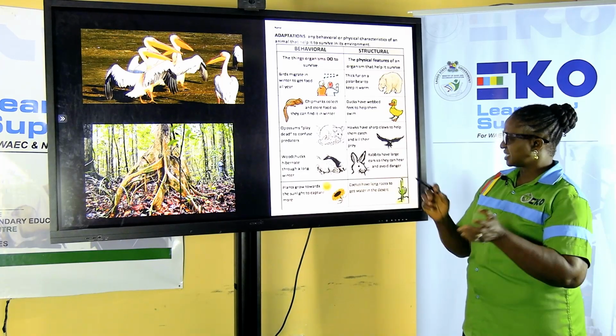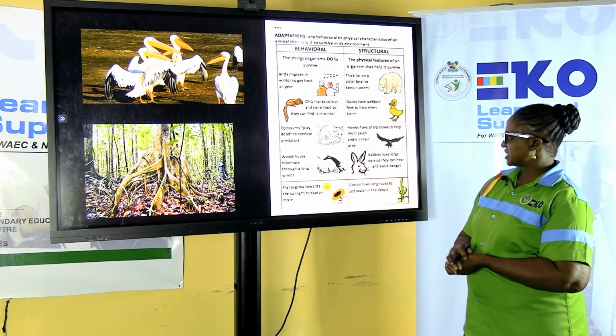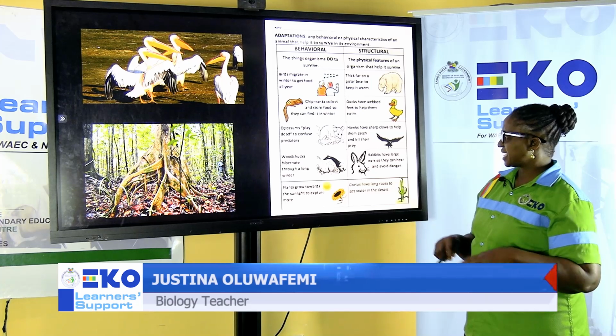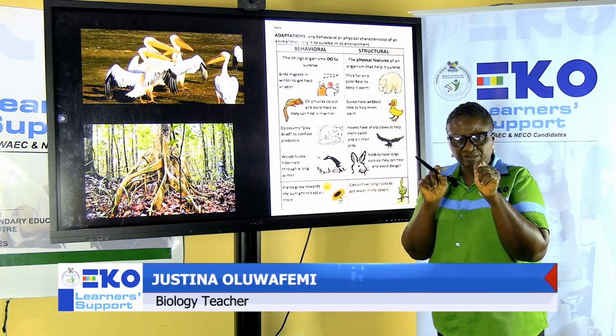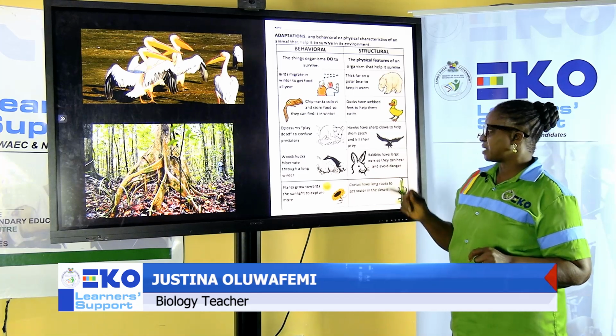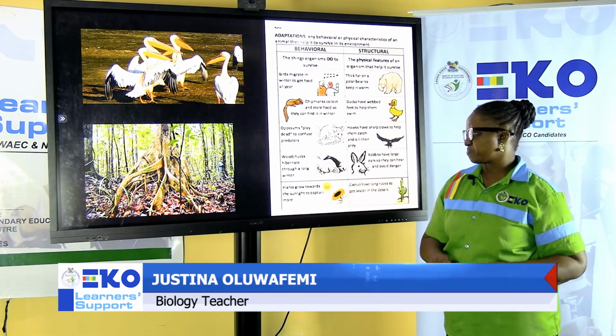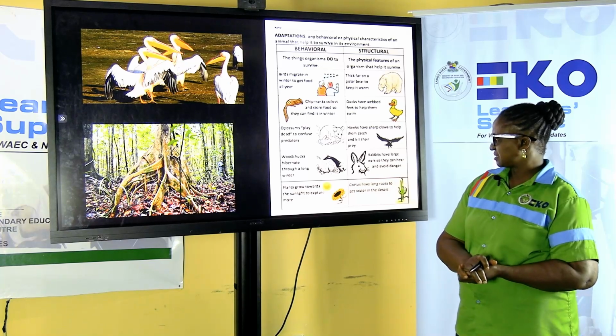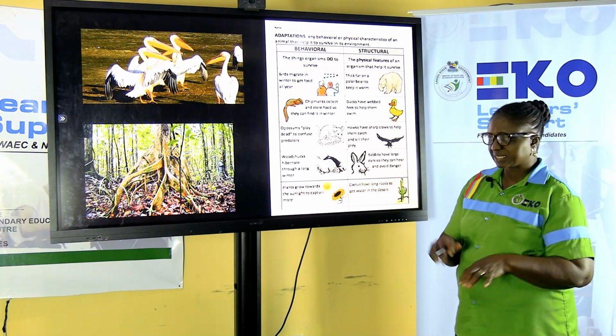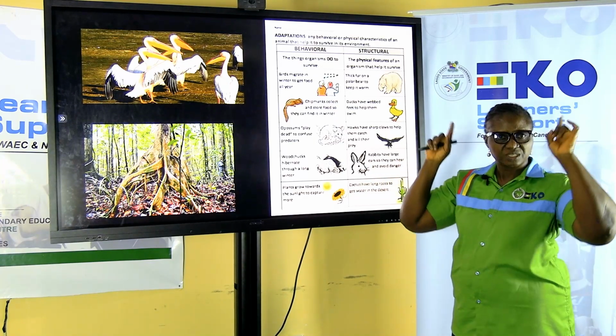A hawk is a bird, but it has features. It can fly. Then it has claws, like long nails, short ones and long ones, that enable it to hold and carry the prey, the animal that it is going to feed on. We have a rabbit. What is it known for? Can you see the earlobes?